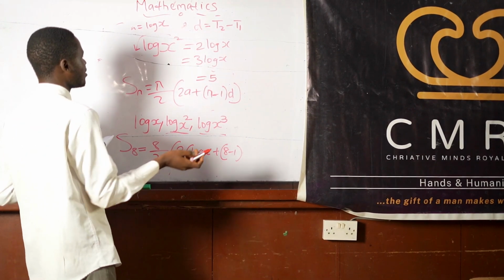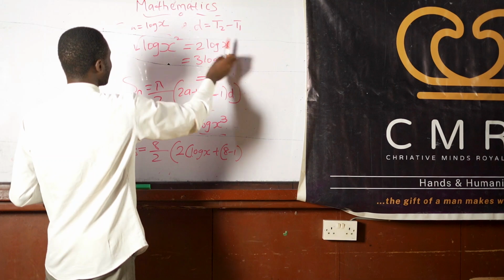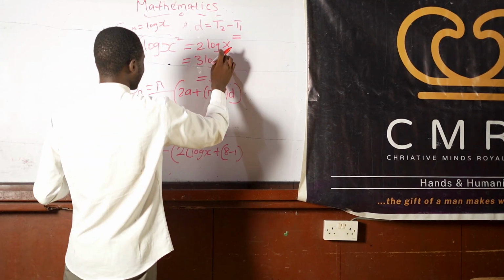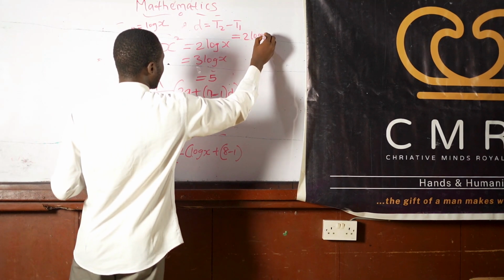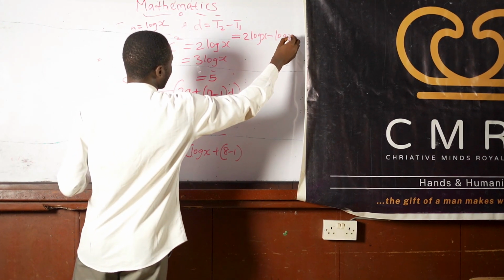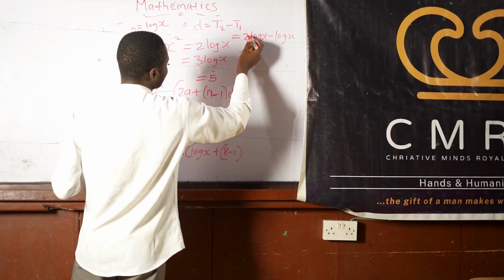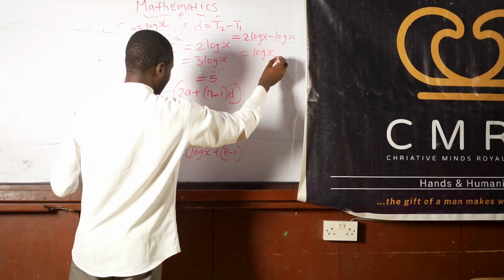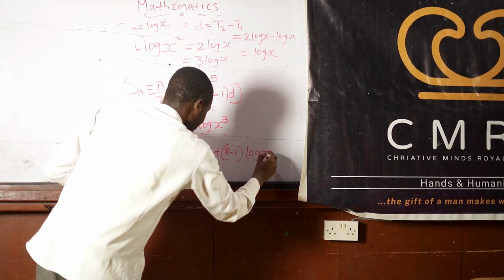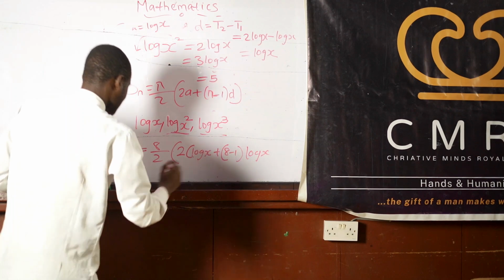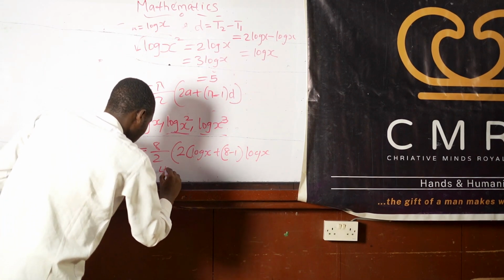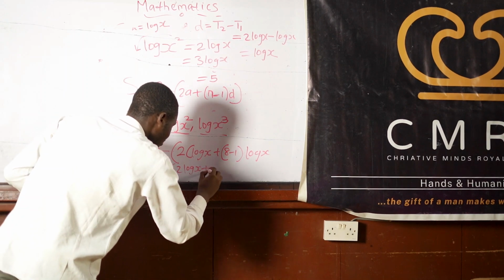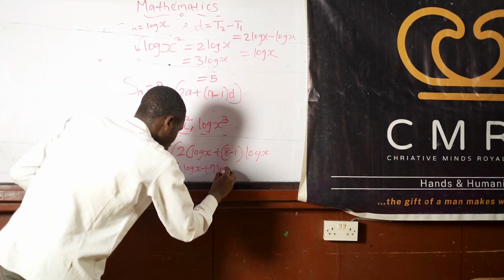The second term in this case is 2 log x and the first term is log x. So we have 2 log x minus log x, and that will give us, the coefficient of this one is 2 while the coefficient of this is 1, so we have log x. We need to input that here and then we are done. We just need to simplify further to get the final solution. This will give us 2 log x plus 7 log x.